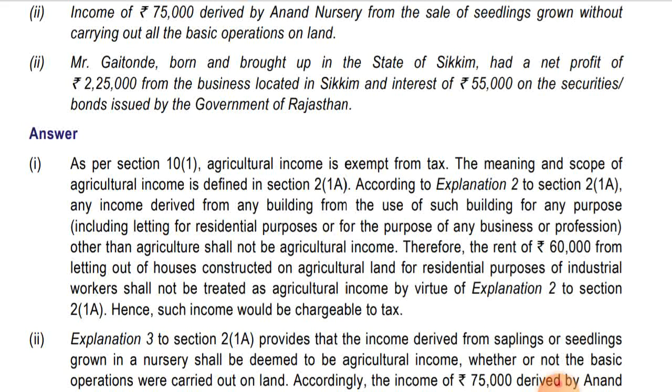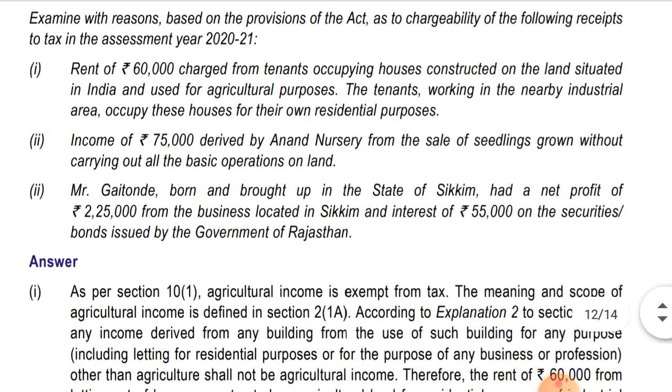including letting for residential purpose or for the purpose of any business or profession other than agriculture, shall not be agriculture income. Therefore the rent of 60,000 from letting out of houses constructed on agricultural land for residential purpose of industrial workers shall not be treated as agriculture income by virtue of explanation 2 to section 2(1A). Hence such income would be chargeable to tax. Okay, it won't be exempt and it will be chargeable to tax.